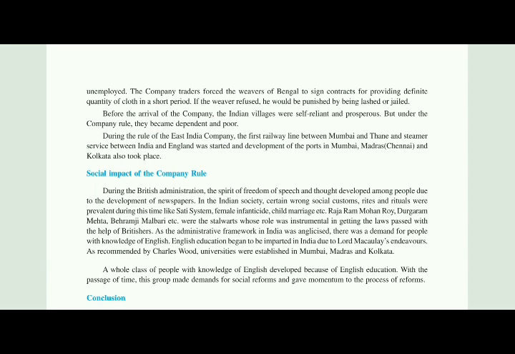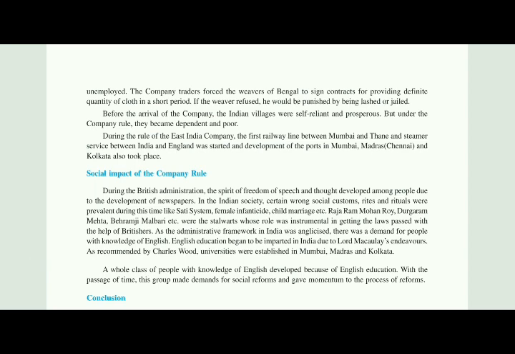Next paragraph. Before the arrival of the company, the Indian villages were self-reliant and prosperous. But under the company rule, they became dependent and poor. Before the arrival, the people of India were self-reliant. They were doing their work and paying their taxes. Lawful agreements were being made. But when the company rule came, they all became dependent and poor.